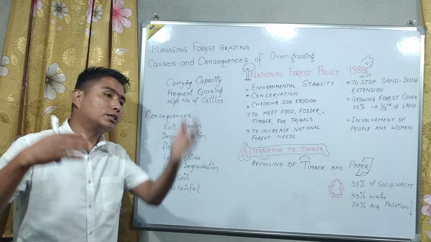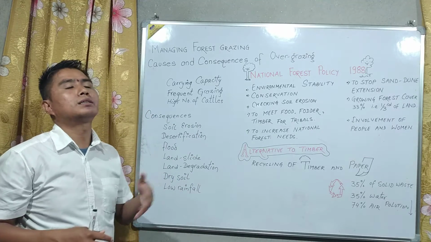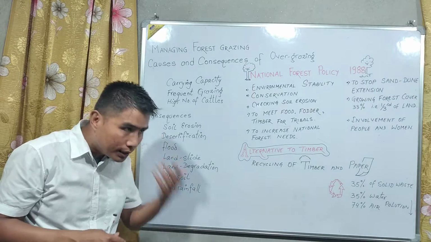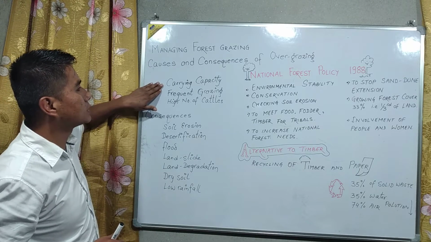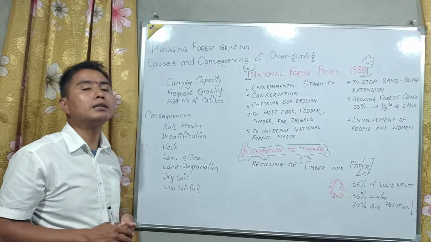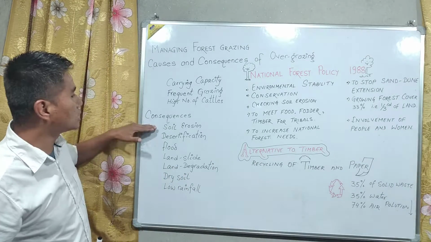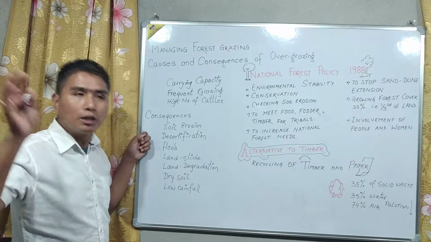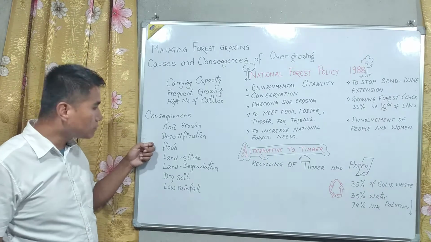If the next day the animals go and graze there again, there is a high chance of the plants dying. So the land has a particular carrying capacity, but frequent grazing and a high number of cattle can kill the plant permanently, and damage the vegetation permanently. As a result, what are the consequences? There could be soil erosion, wind erosion, or wind can also carry the topsoil, which will cause desertification.